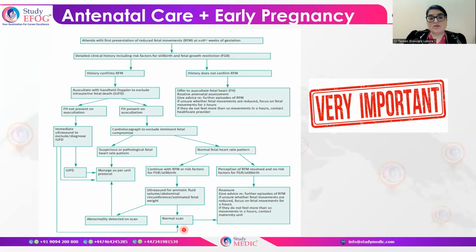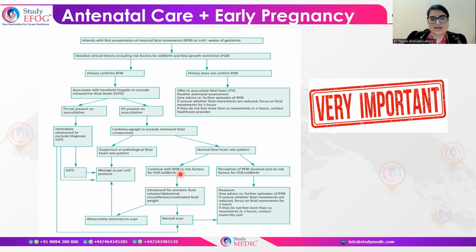But if the scan is normal, then what you have to see on the scan is the amniotic fluid volume. Abdominal circumference should be assessed, along with estimated fetal weight. If the patient continues with reduced fetal movement, you have to find out whether other risk factors like small for gestational age or stillbirth are there.